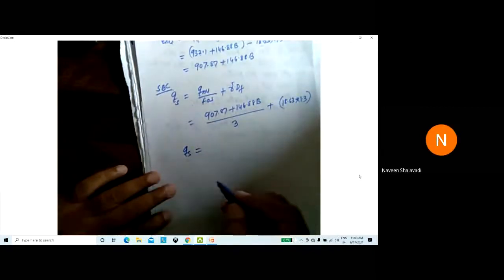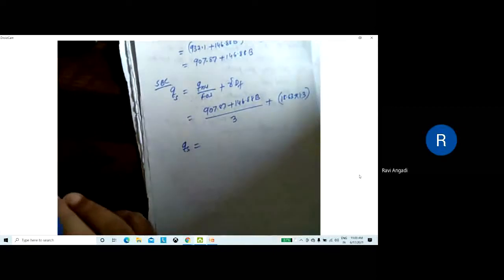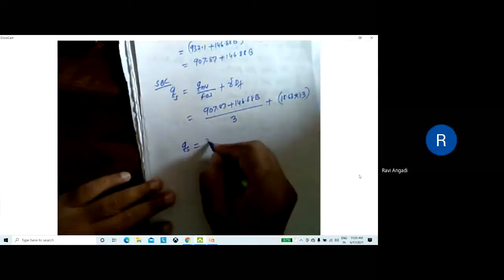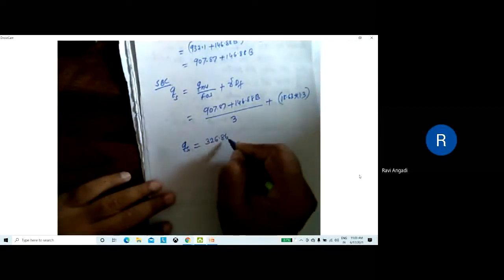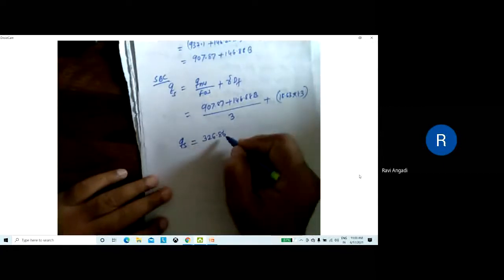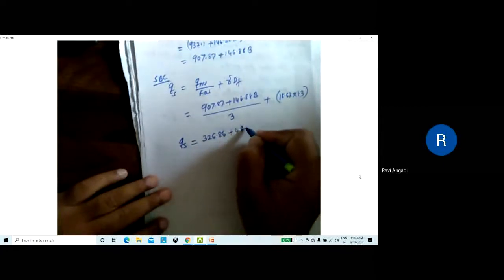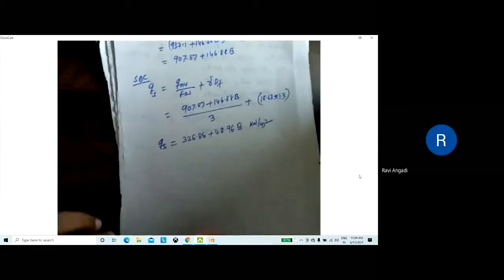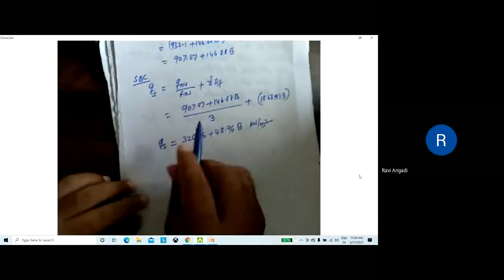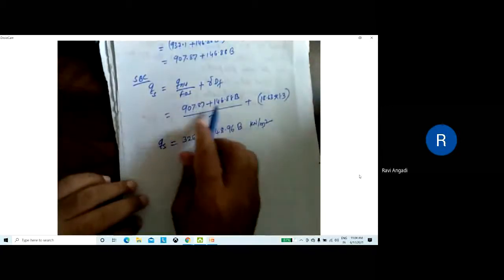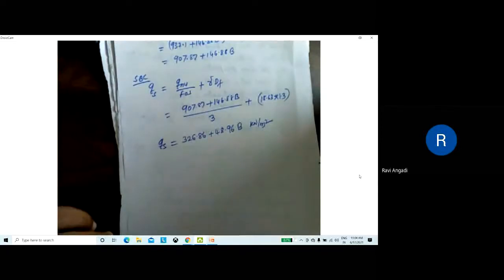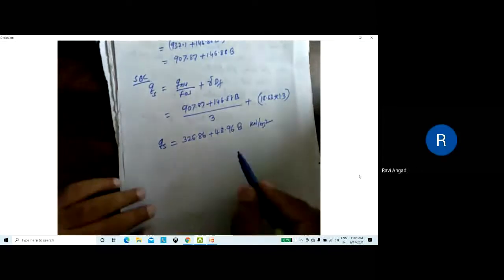302.62. Just check it once. 302 or 326.86. 326.86 plus 48.96 B. Check this one. Simplify this one, just divide it. This and this, then later you add it. Yes, sir. 326.86 plus 48.96 B. Okay, this one I got.